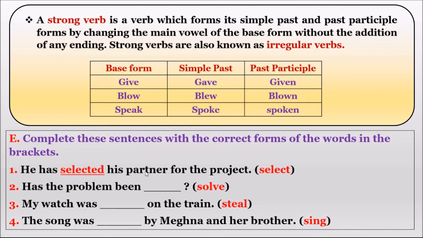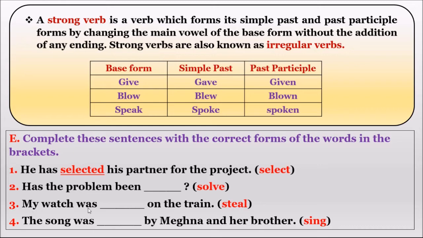He has selected his partner for the project. Select. So we have added ed. It is a weak verb, right? Has the problem been solved? So it is in the past participle. But what we have to use, strong verb or weak verb? Has the problem been solved? Solved. Has the problem been solved?